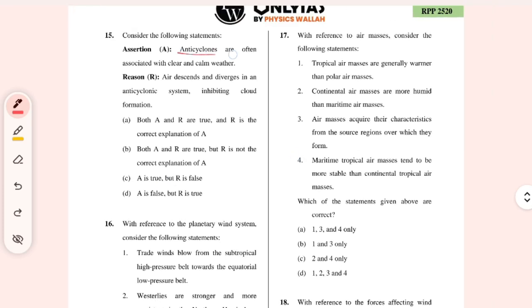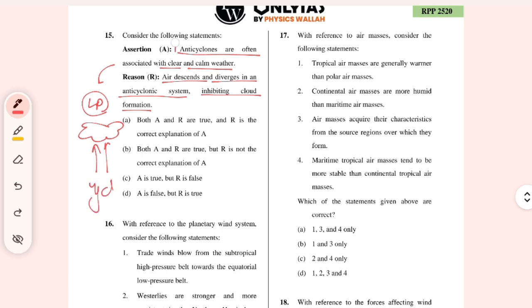Assertion is anticyclones are often associated with clean and calm weather. Anticyclones are associated with clean and calm weather. Okay. Air descends and diverges in an anticyclonic system, inhibiting the cloud formation. Okay. So in cyclones, the weather is not so calm and clear because of low pressure, because of which the air rises and forms clouds, cumulonimbus clouds in the cyclones.